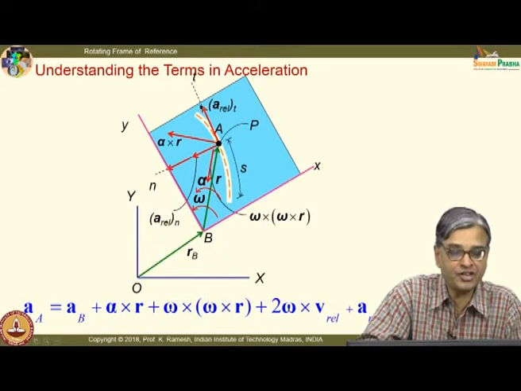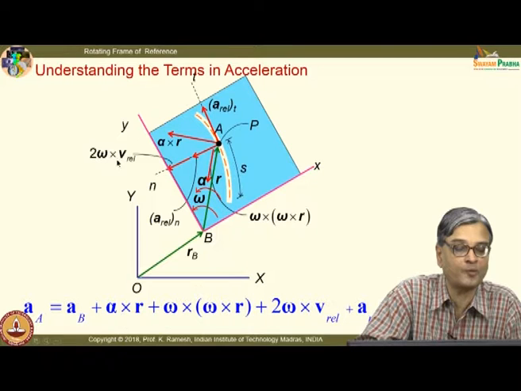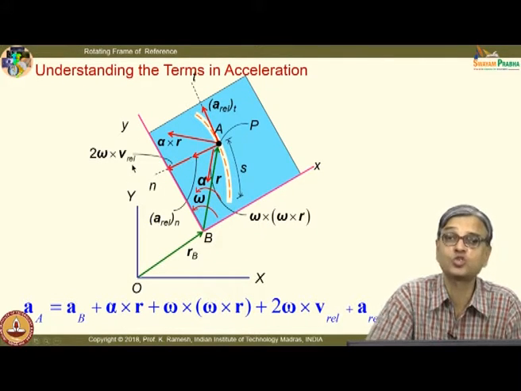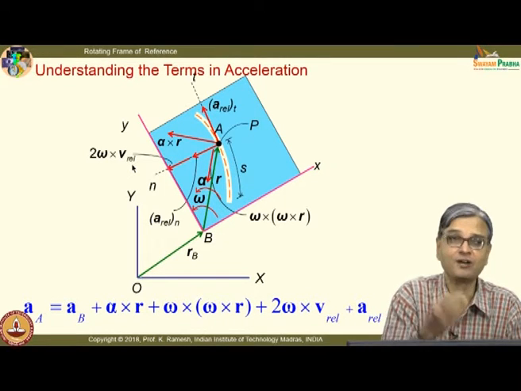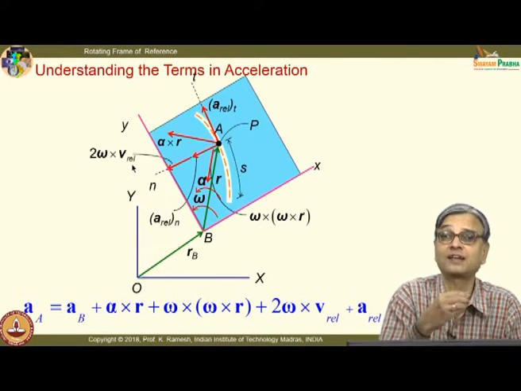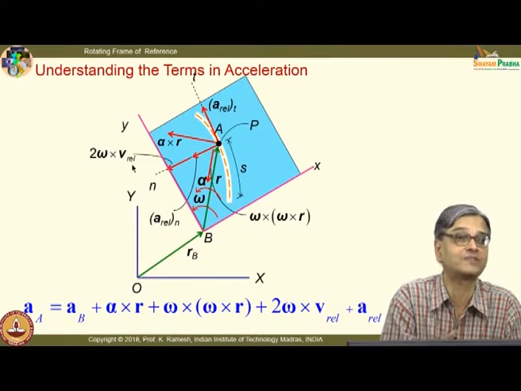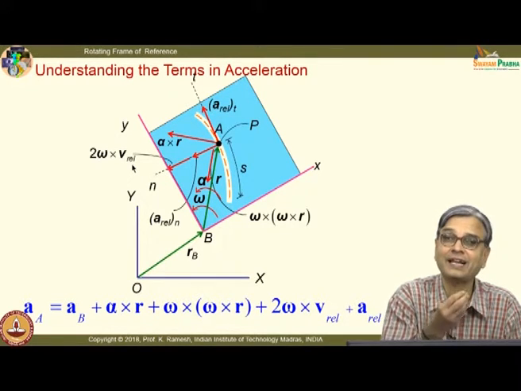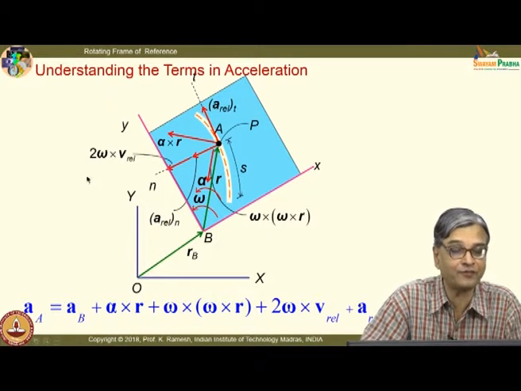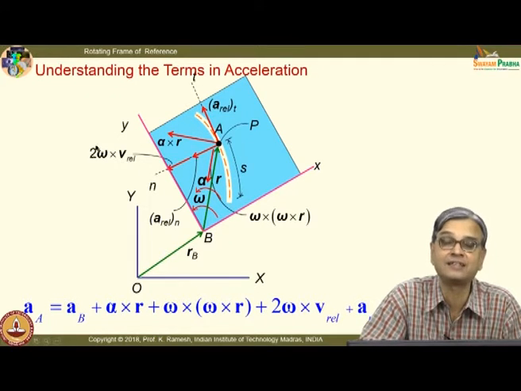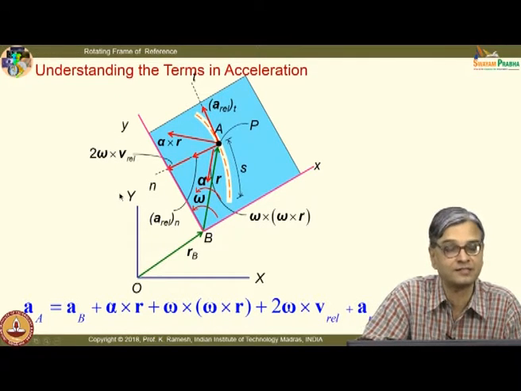And in addition, what a person would not be able to physically argue is another quantity which you have, this as 2 omega cross V rel. It was so simple when you followed the mathematical route. You cannot miss that. You do not have to do a circus to get the term 2 omega cross V rel. It was very clear and straightforward, but this took quite a bit of effort from the scientists to comprehend this and give an explanation for this.